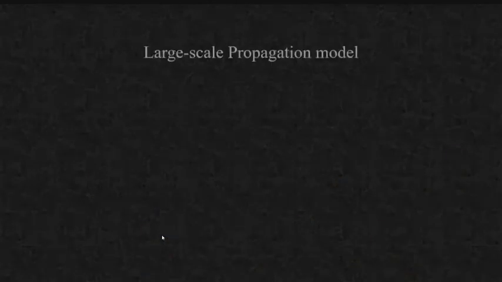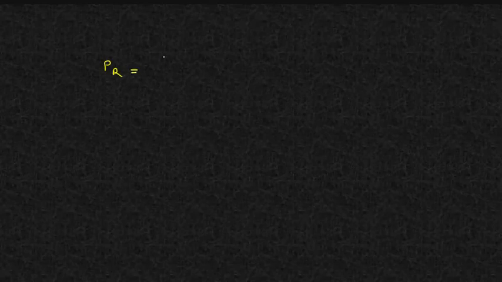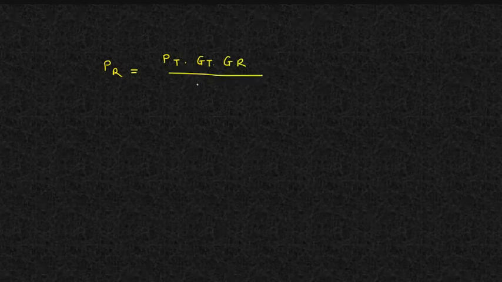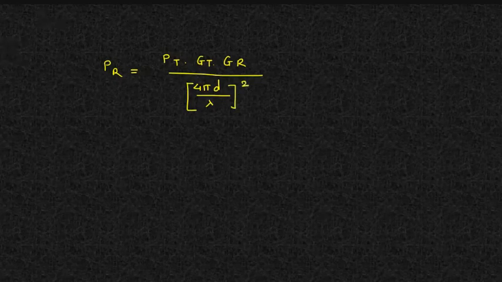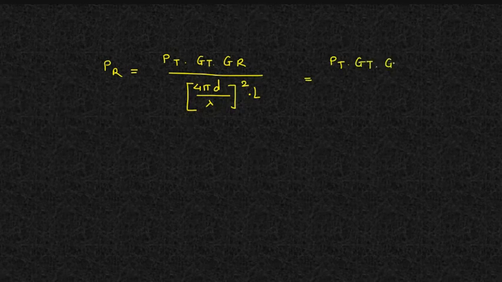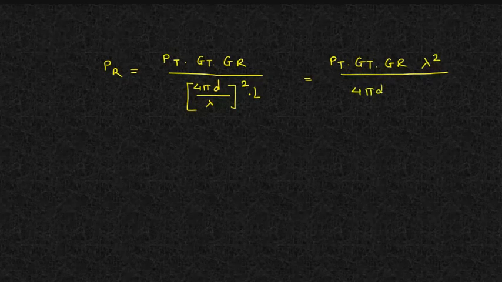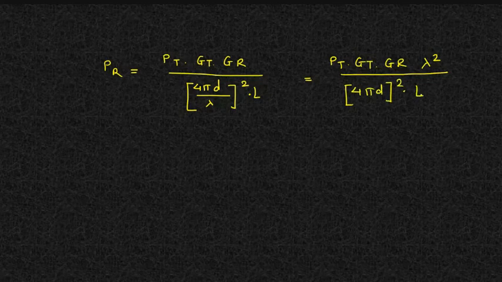The next thing which is given here is the large scale propagation model. Before this, we will consider that PR is equal to PT into GT into GR, then I'll write here (4 pi D by lambda) square. Here we have not considered your system loss factor. So if you consider that loss factor, you will write that loss factor here. So I again write this PT GT GR, and lambda square I take on top for simplicity, because (4 pi D) square into L. Now what is this L?